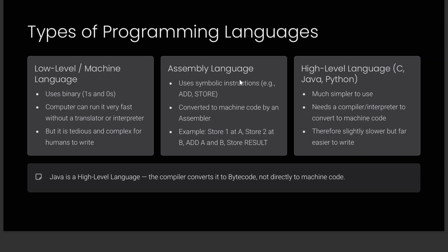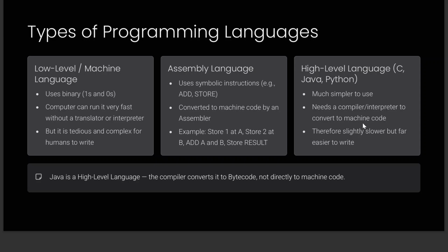Now, over a period of time people thought that even this is a bit complex for humans to write code, so they came up with a high level language. High level language is very simple and very human friendly. Humans can actually write plain code which is much more readable for everyone to use and understand. So that's what it is. It's much simpler to use. And like assembly language needs an assembler, here the high level language needs a compiler or an interpreter to convert your high level language code into machine code.